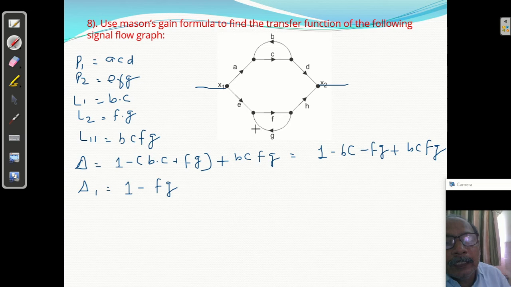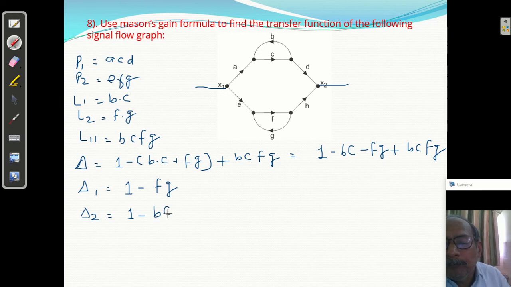So ये कहीं touch नहीं कर रहा है FG, so it is FG. Okay, delta 2. Delta 2 means the value of delta, but it should not touch the second path this. So it is 1 minus, when you discuss this second path, BC कहीं touch नहीं कर रहा, so BC.